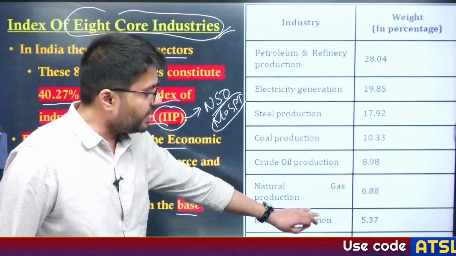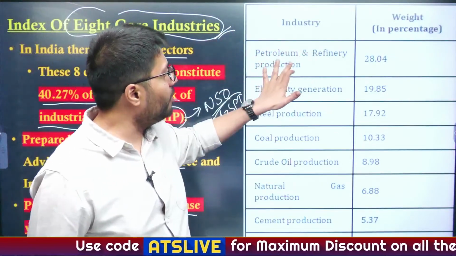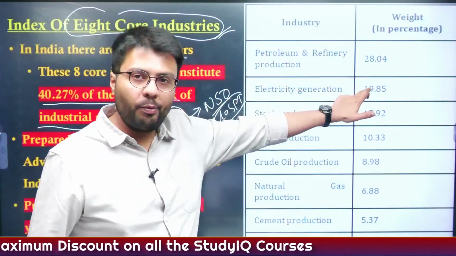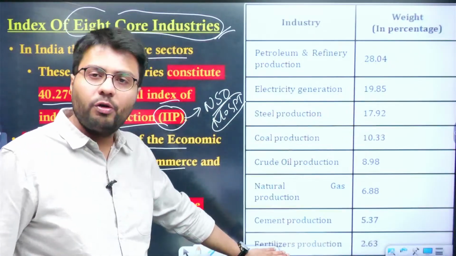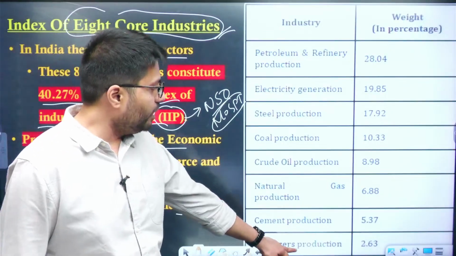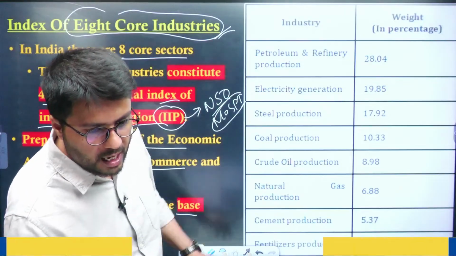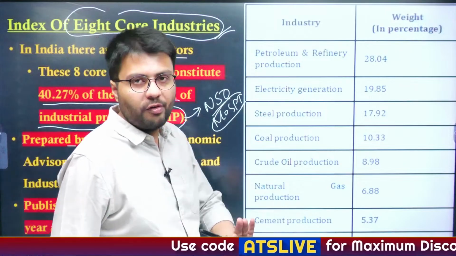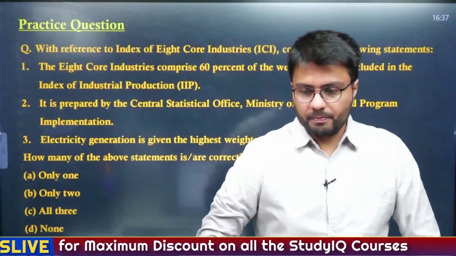Now these are the sectors which constitute the 8 core industries. The highest weightage is given to petroleum and refinery production at 28.04%, followed by electricity generation at 19.85%, followed by steel production at 17.92%, whereas the least weightage, let me make this clear to you, is given to fertilizer production, that is 2.63%. Understand? So these are the 8 core industries. What you have to remember is the top 3, and the last, that is fertilizer production. Now let's see if you are able to solve this question.